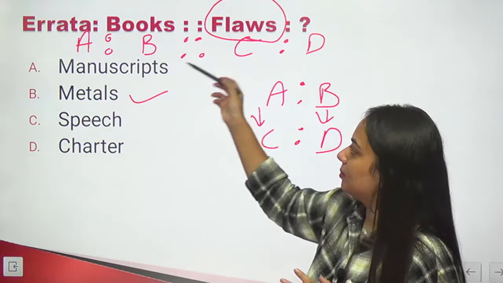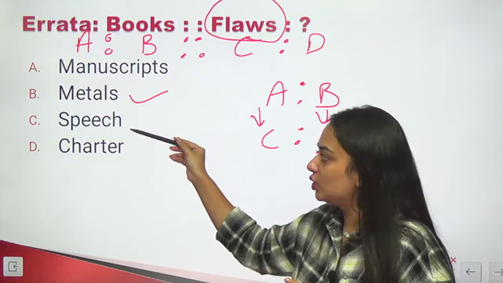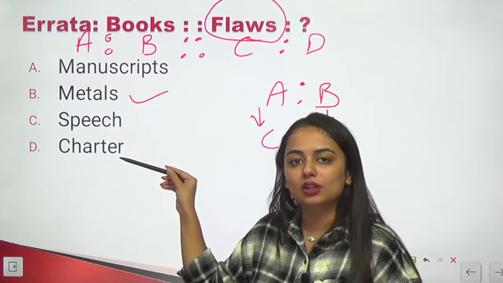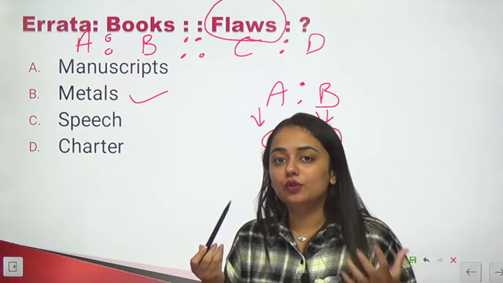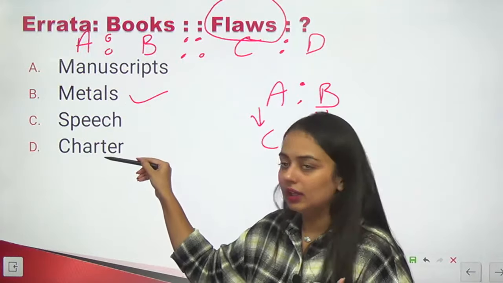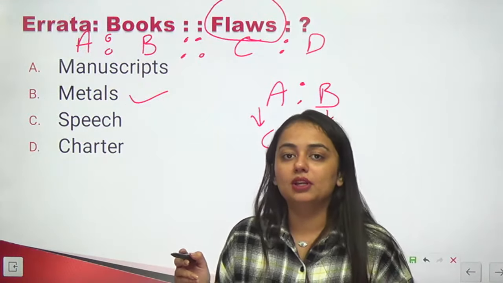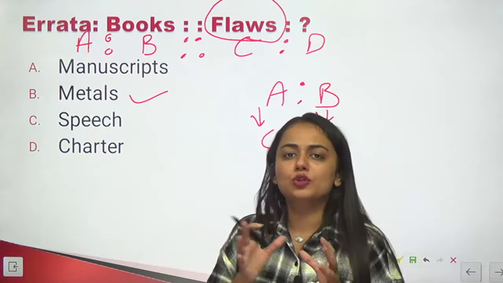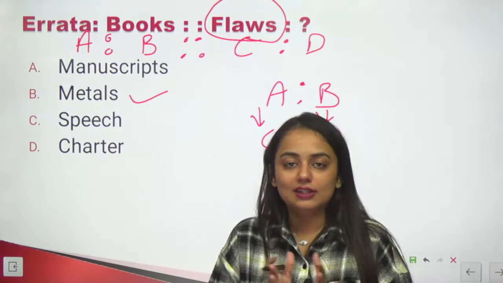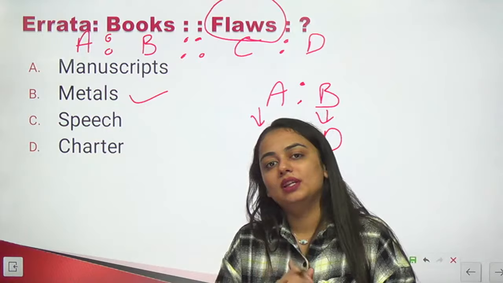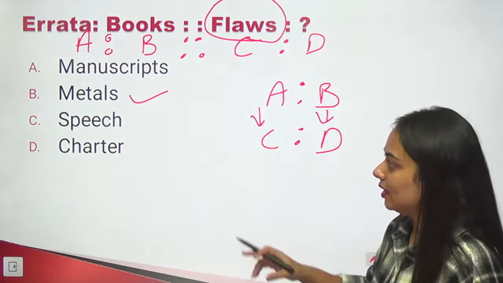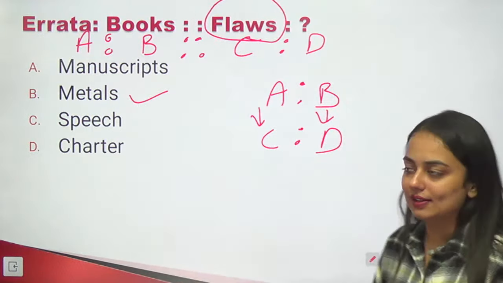अब flaws manuscript में भी हो सकते हैं, speech में भी हो सकते हैं और charter में भी हो सकते हैं. But यहाँ पर you have to think कि अगर इन तीनों में हो सकते हैं, then maybe the secondary meaning is employed. अगर primary meaning होता तो हम इनमें से एक option choose नहीं कर सकते, not easily, right? तो इसका secondary meaning है impurities. So the right answer is metals.